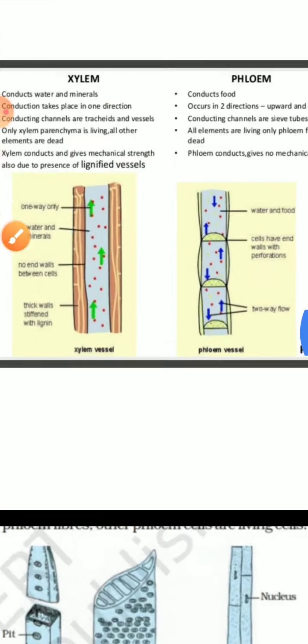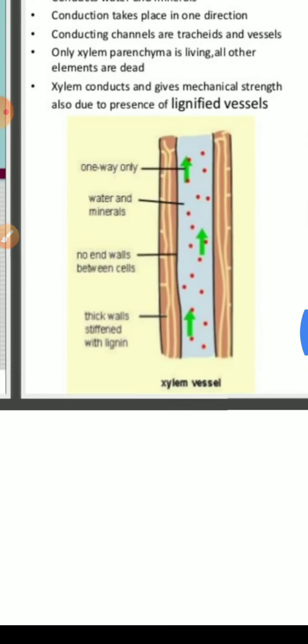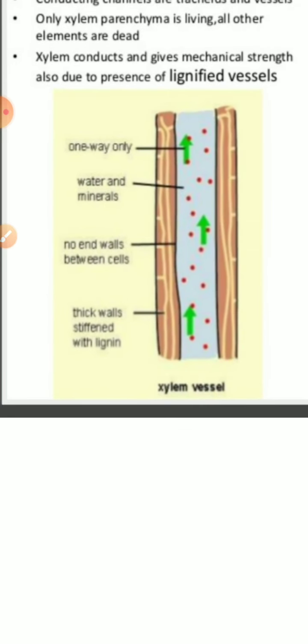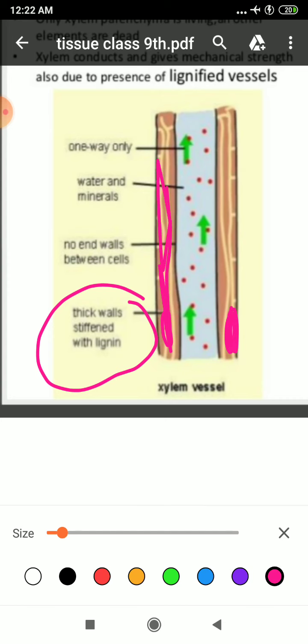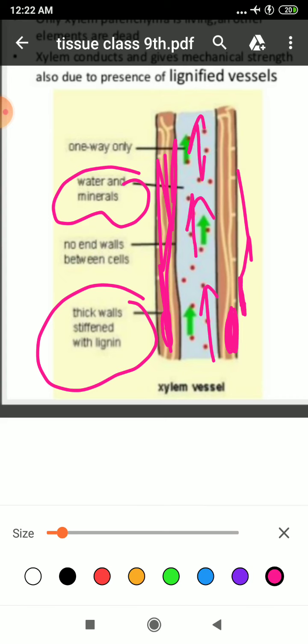For more understanding, just have a look. See here, it is your xylem vessel. It has a thick wall, which is tipped with lignin, thus it is providing mechanical strength to your whole plant. Second, it conducts water and mineral in upward direction, as you can see, and it is only one way, that is from your root to your shoot.